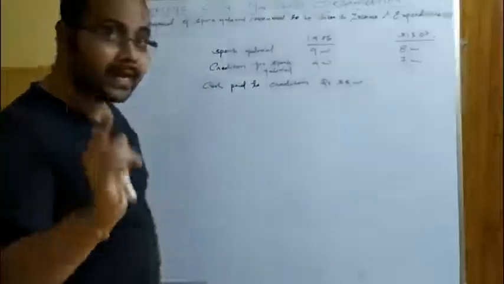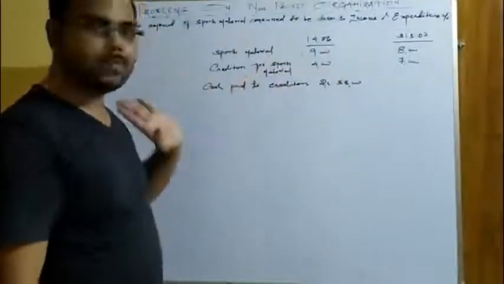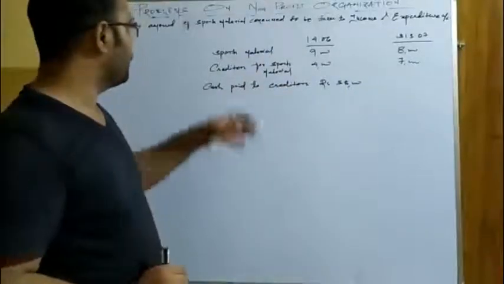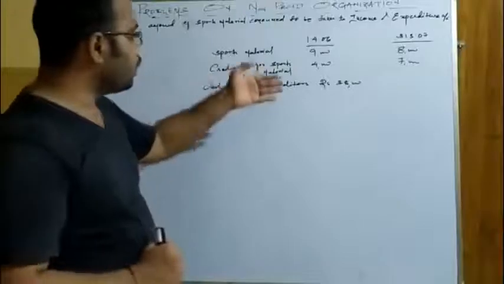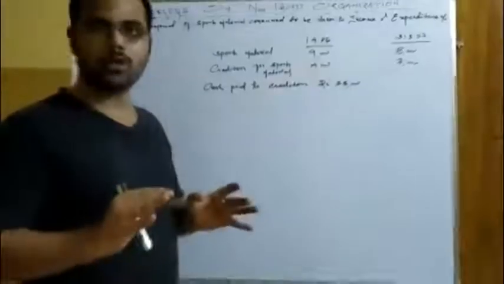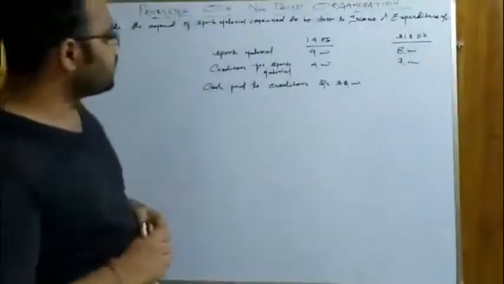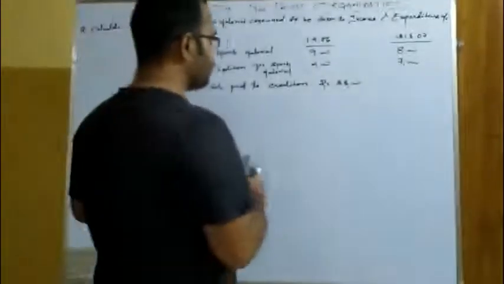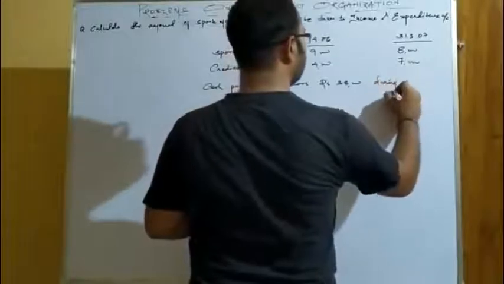Again, see the question carefully. Opening stock and closing stock of sports material is there. Then creditors from whom the sports material is purchased, their opening and closing dues or balances are given. Then it is given the base of the question upon which you have to solve it, that is cash paid to creditors during the year. Here it is not mentioned, I am writing it, cash paid to creditors during the year.